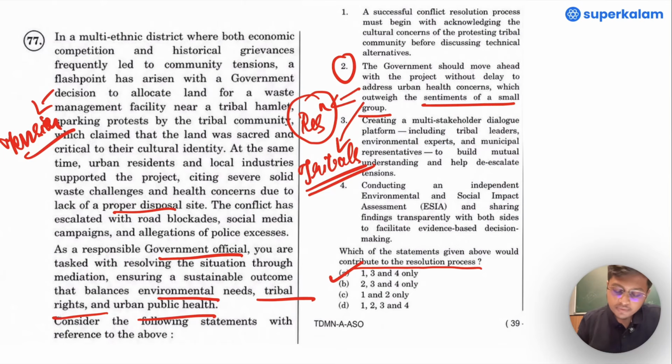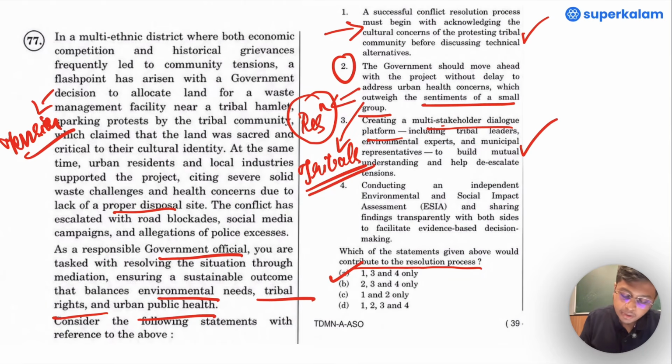1, 3 and 4. If we go through 1, 3 and 4, they do actually go with the process of building consensus. For example, let's look into statement number 1. A successful conflict resolution process must begin with acknowledging the cultural concerns of the protesting tribal community before discussing technical alternatives. Yes. 3. Creating a multi-stakeholder dialogue platform. Yes. This will help in the process of resolution.